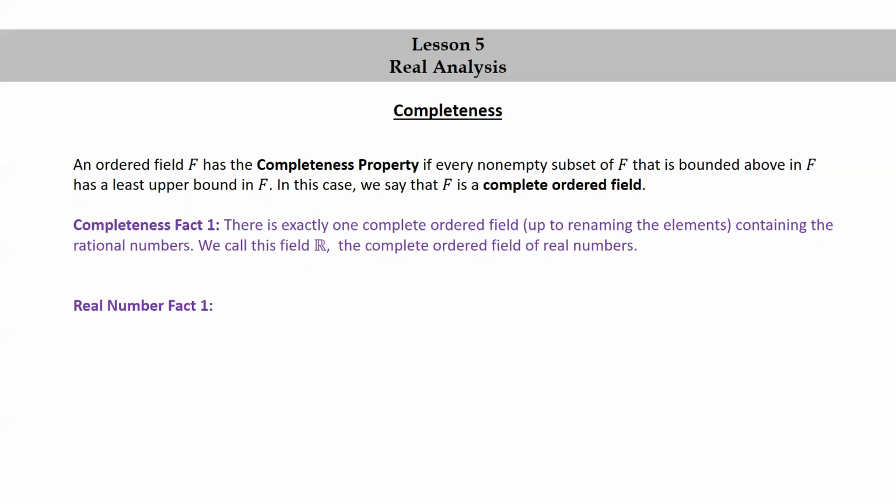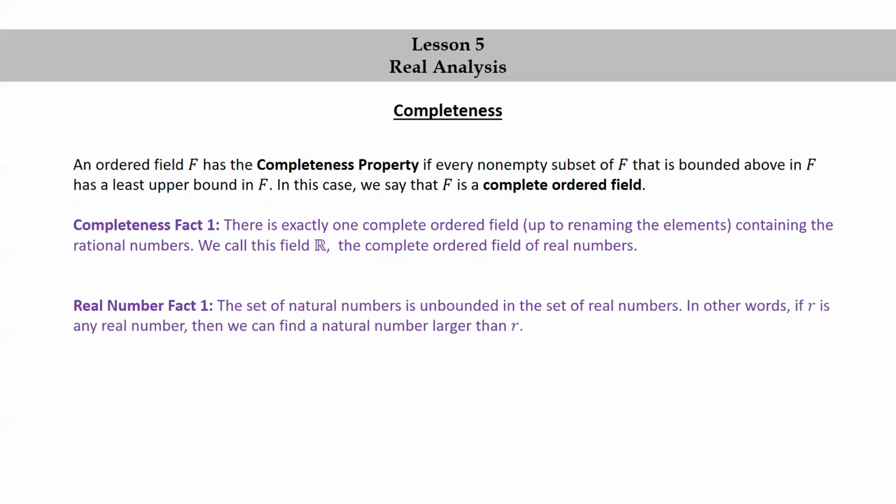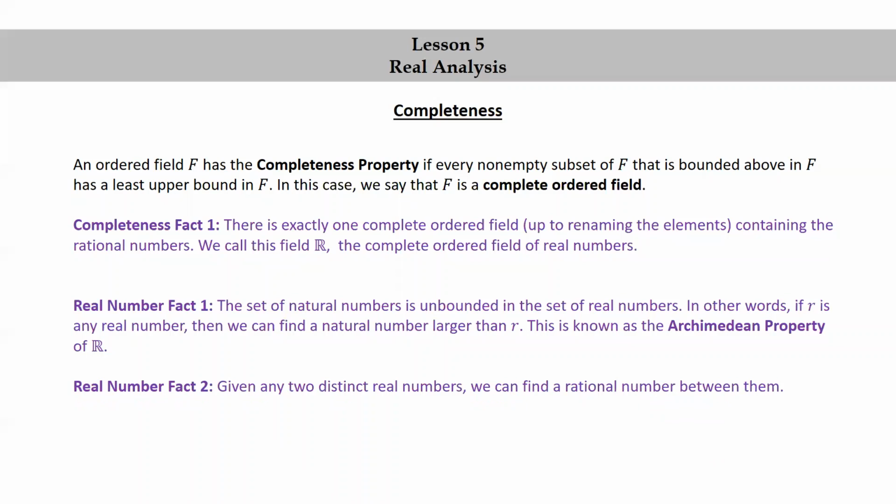Real number fact 1. The set of natural numbers is unbounded in the set of real numbers. In other words, if R is any real number, then we could find a natural number larger than R. This is known as the Archimedean property of R. Real number fact 2. Given any two distinct real numbers, we can find a rational number between them. This is known as the density property of R.